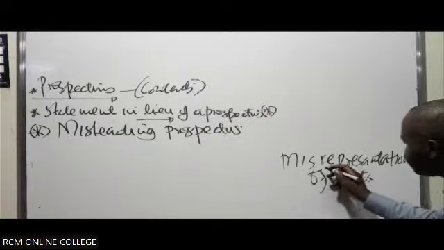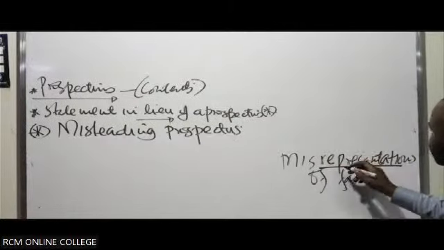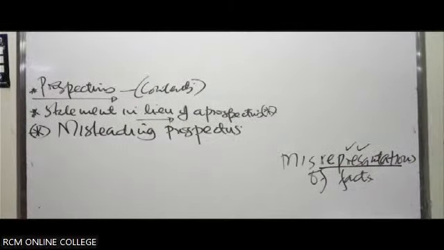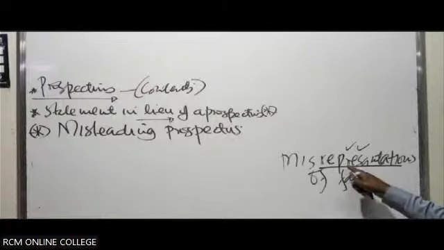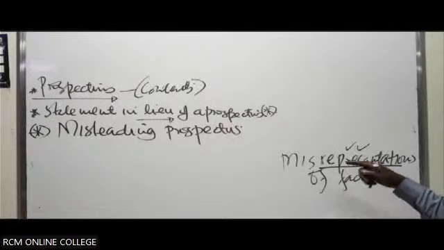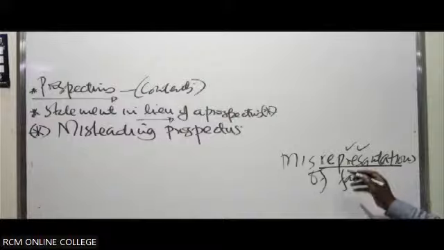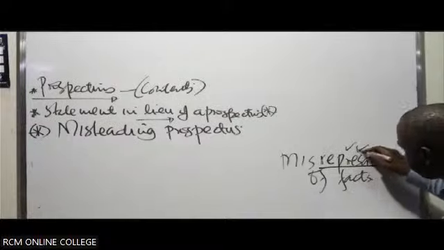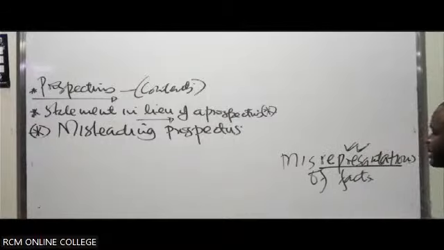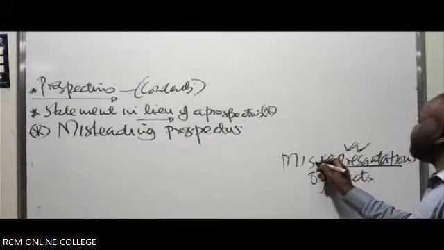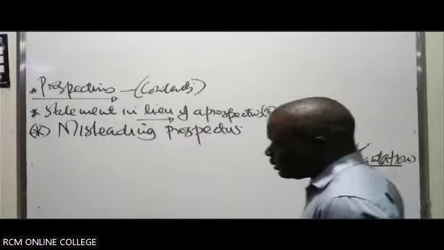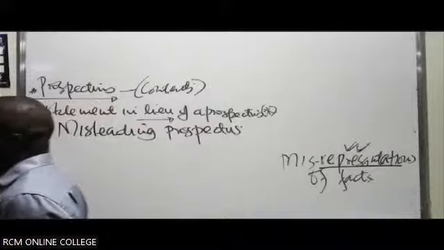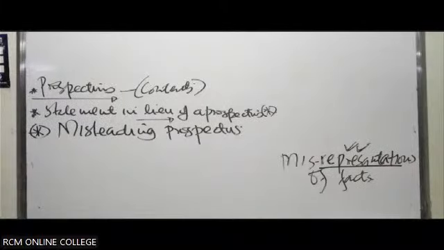You know, statements that are found in a contract, we call them representations. They are making representations about the agreement. If it happens these statements are not true, then we say they are misrepresentations.